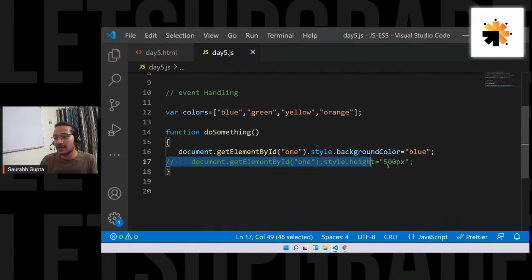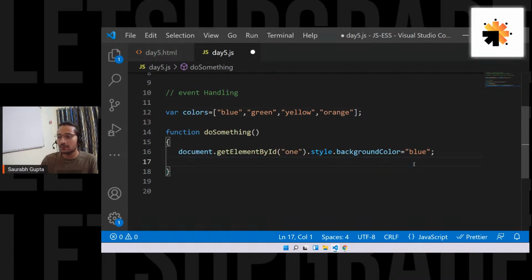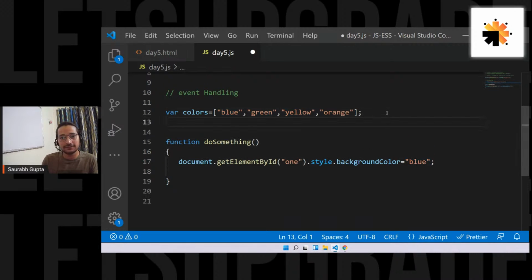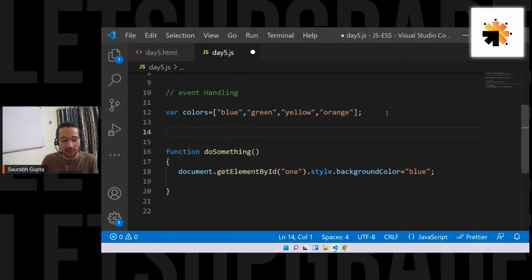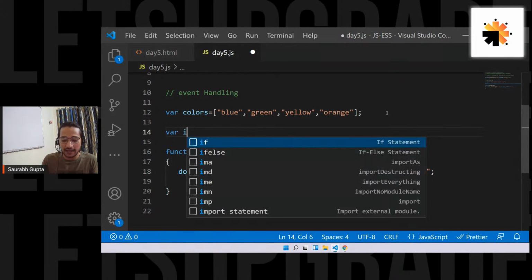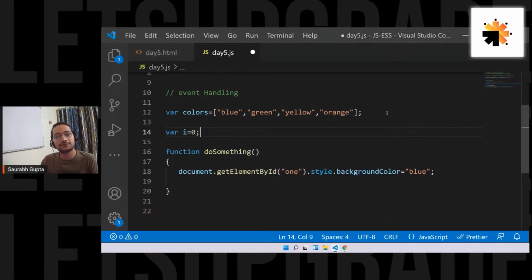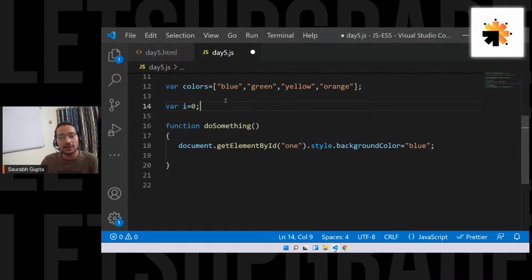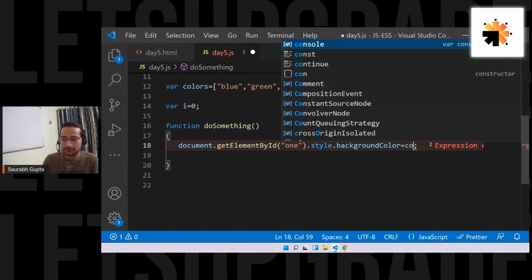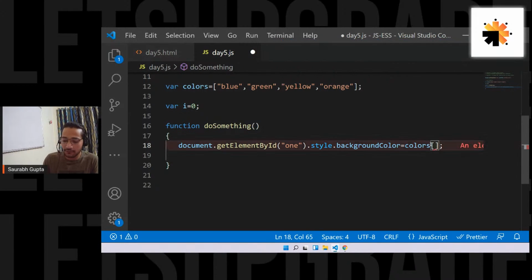Now let's go. In every click, I want a different color. That means I don't want to put this blue here. I want to get my values from here. So let me create a counter variable, like let's say var i equals 0, something like this. Now I have an array with 4 colors. I have a var i that starts from 0. Cool. Now here I'll remove this blue and I'll put colors of i.